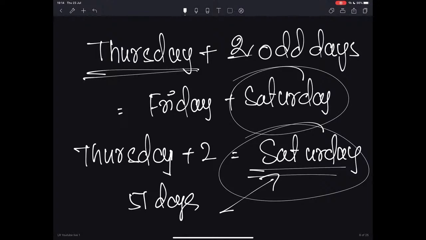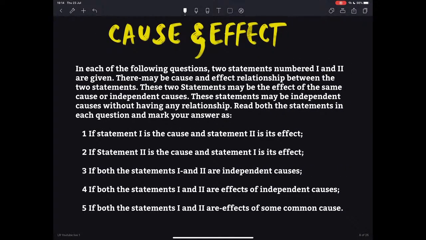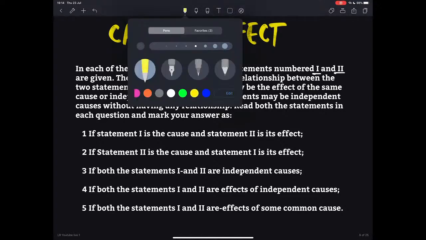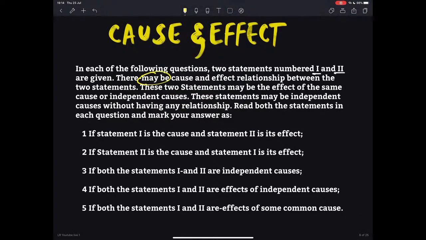So moving on, let us move to another topic called cause and effect. Let us read what exactly this topic is all about. If you look at the paragraph, it says, in each of the following questions, two statements numbered 1 and 2 are given, meaning there will be two statements in the question itself. There may be a cause and effect relationship between the two statements. The keyword they are using is "may be". It may not be there as well.